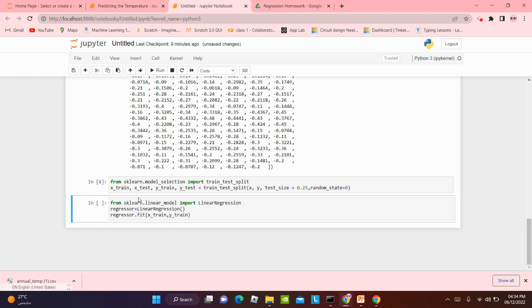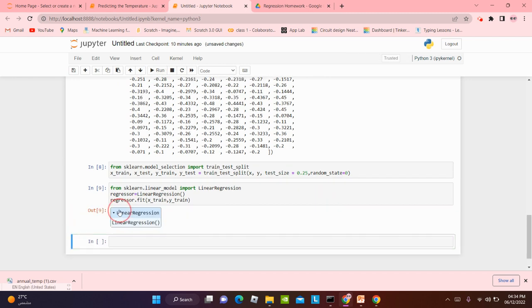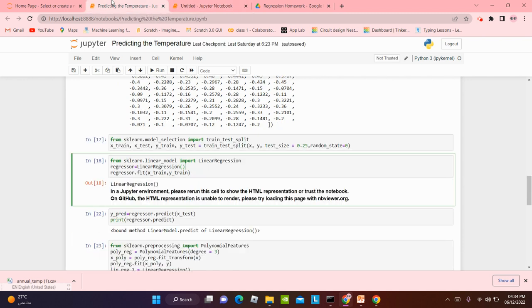It's the scikit library. Sklearn is the short form of scikit, and regressor is the variable of the linear regression. We're gonna run it now and it shows this output. And what else?